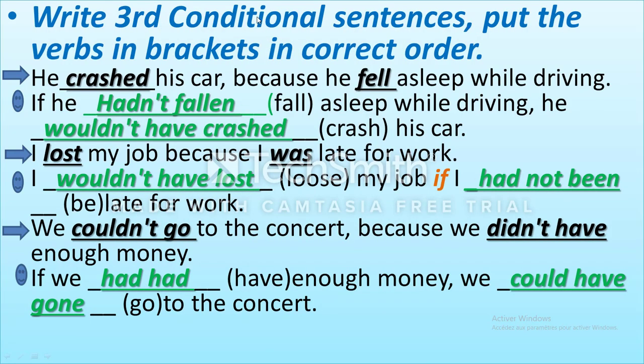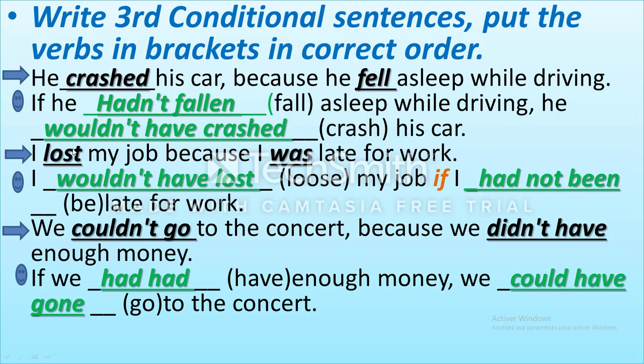Write the third conditional sentence. Put the verb in brackets in the correct order. Here, I give you the answer, in order to see how we can do the third conditional. He crashed his car because he fell asleep while driving. If he had not fallen asleep while driving, he wouldn't have crashed his car. We have fall, fell, fallen. Okay, this is simple past. Look here, we have simple past, simple past. When we have simple past, we have to use the third conditional. When we have positive, we have to use negative. That is the third conditional.